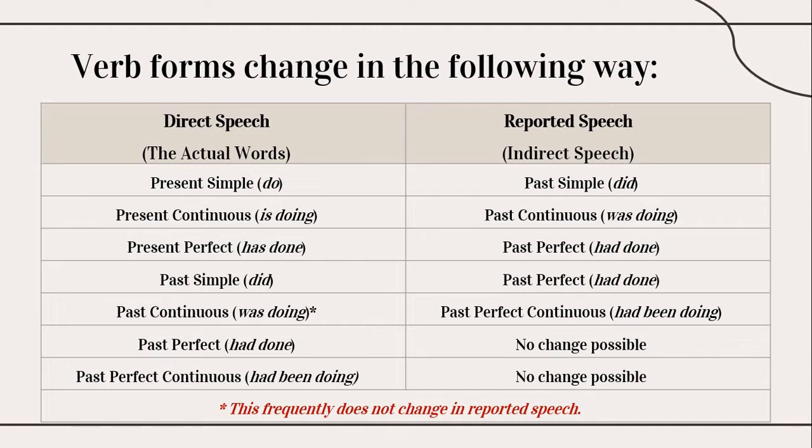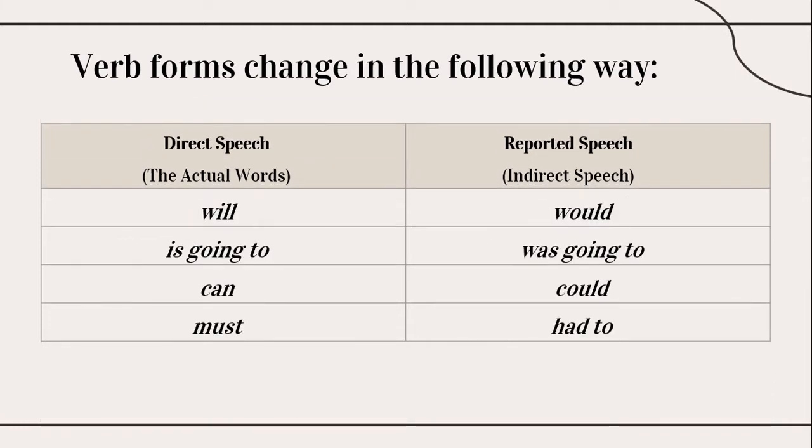Past perfect and past perfect continuous have a special character, so no change is possible for both of them. They stay the same. Other verb forms you need to know are: will changes to would, is going to changes to was going to, can changes to could, and must changes to had to. So this is how we can form reported speech. Once you have this in mind, you can easily change sentences into reported speech.